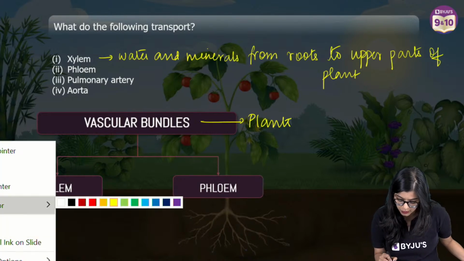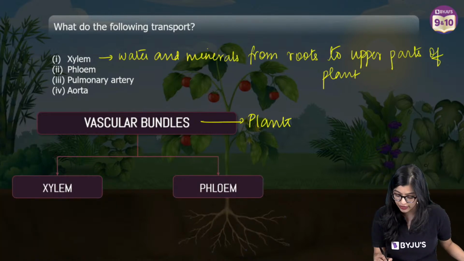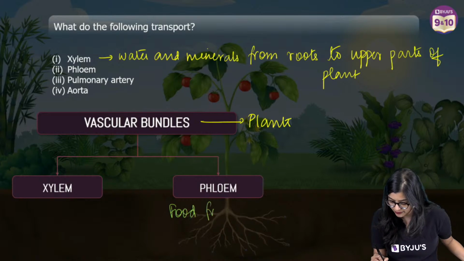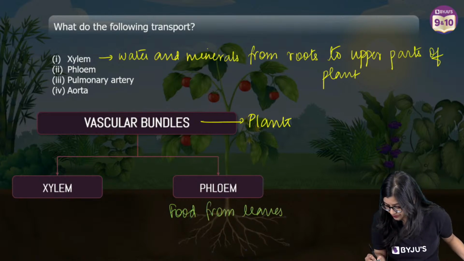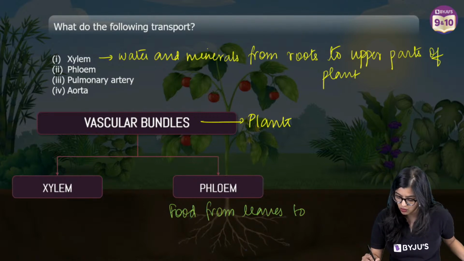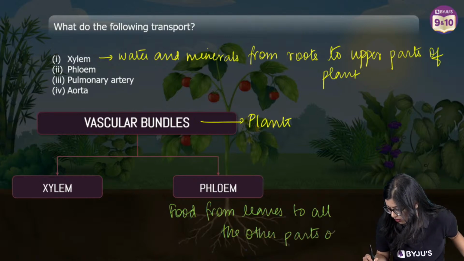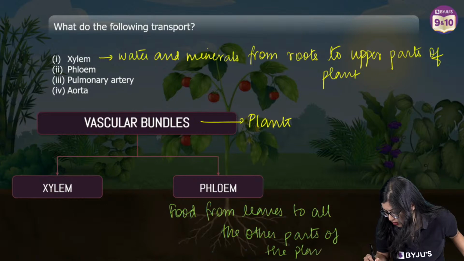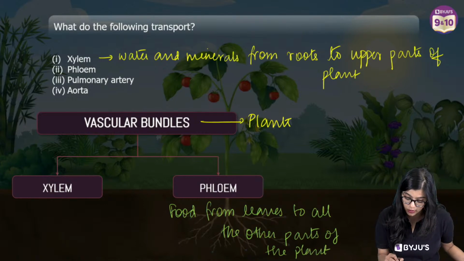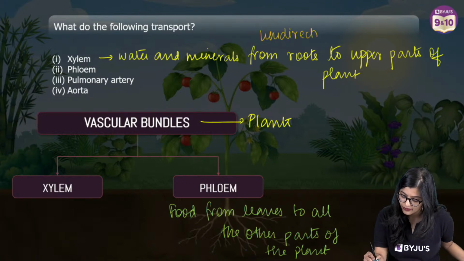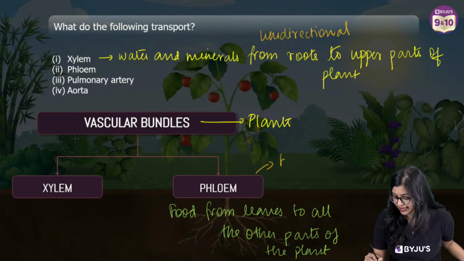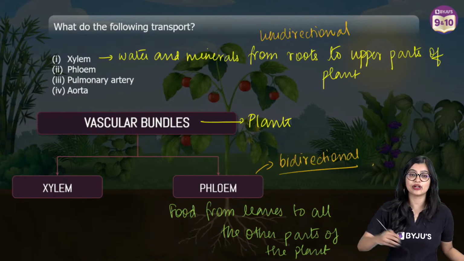Secondly, you have phloem. What is responsible for phloem? Phloem transports food from leaves to all the other parts of the plant, right? Because we know that in the case of xylem, transport is unidirectional, while in the case of phloem, it is bidirectional. That means in xylem, it is going only in one direction, while in phloem, it will go both up as well as down, right?